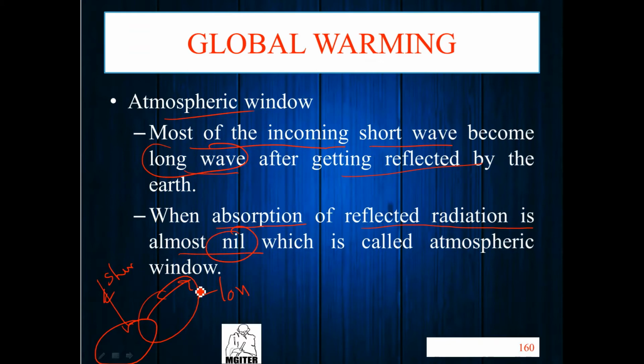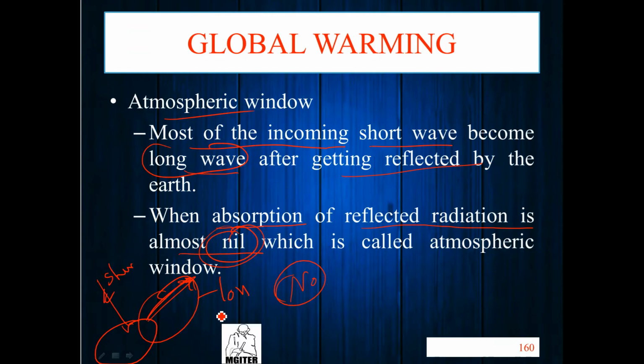Imagine this long wave will not be absorbed by any greenhouse gases. There are no greenhouse gases. At that time, the long wave radiation will easily pass from the Earth's atmosphere to the space. Right? So this is called an atmospheric window.